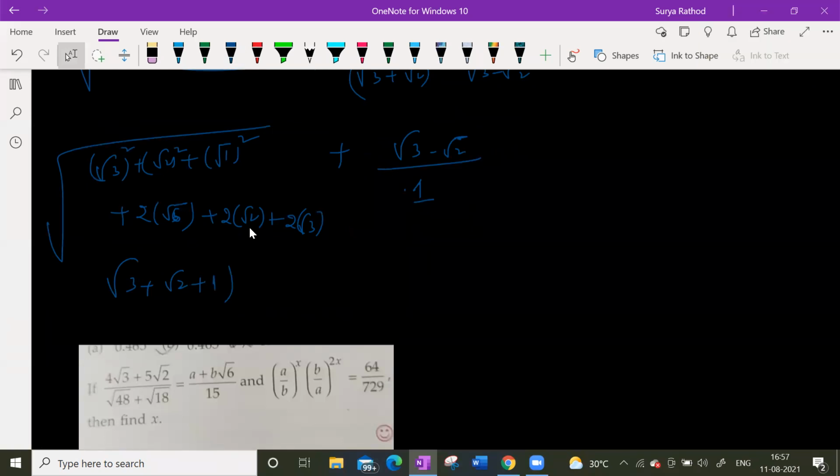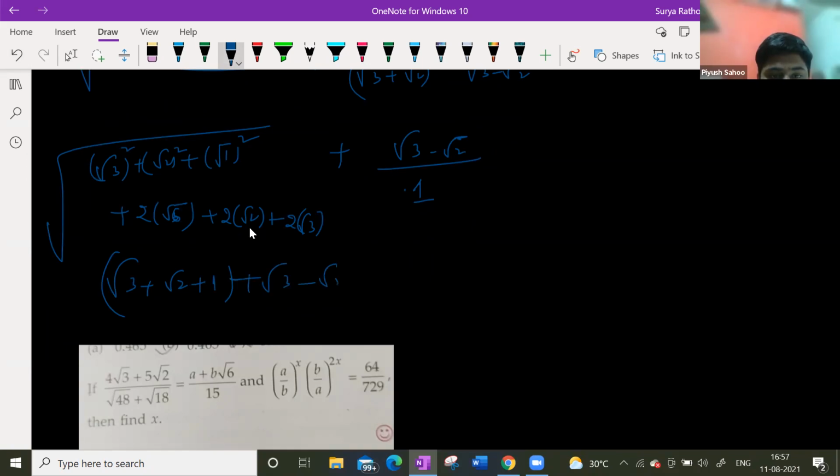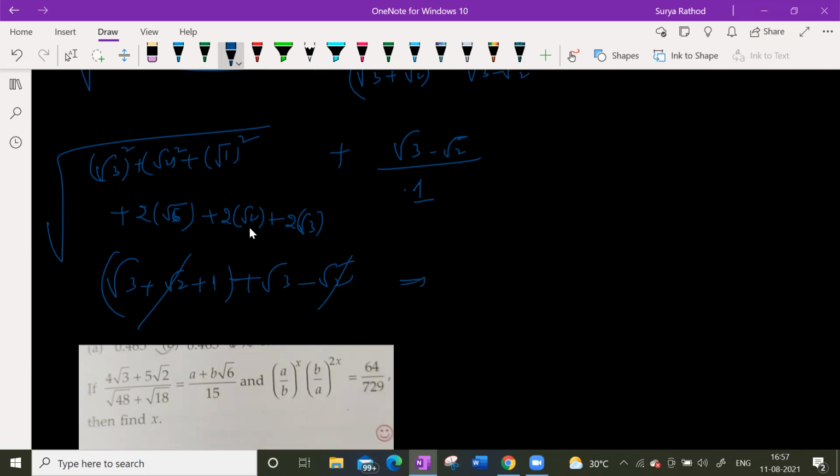a plus b plus c whole square. So simply the square root will get cancelled, this one will get cancelled. So 2 root 2. Sir, it should be minus, right? Which one? The above one. This part. Minus only. No, I wrote minus only. One second, sir.